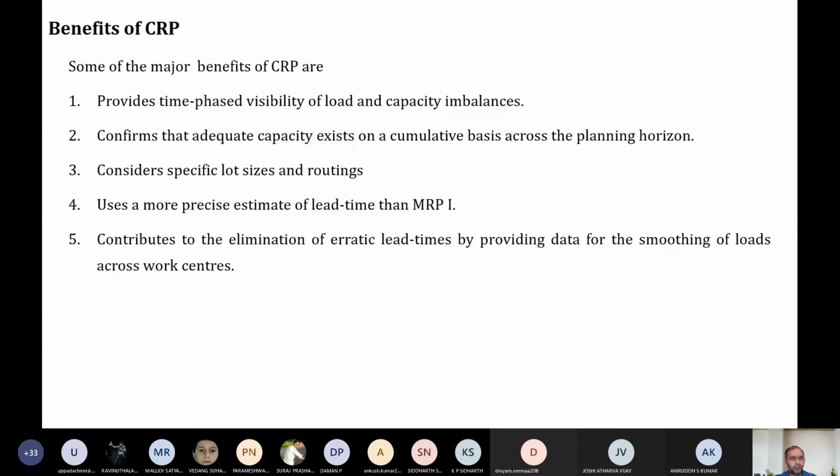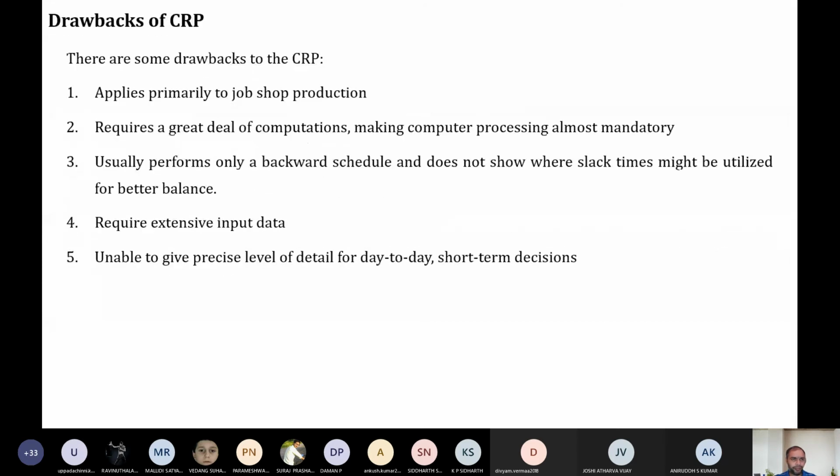But what are the advantages? The visibility of load is clear. The lot size and routings are clearly specified. It happens on a cumulative basis, and it provides more detailed data than the MRP, because MRP is just a rough estimate. This CRP is based upon MRP, but it examines detailed machine by machine, work center by work center. So these are the advantages of CRP.